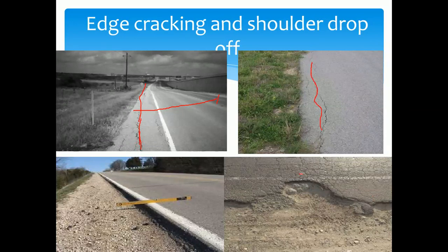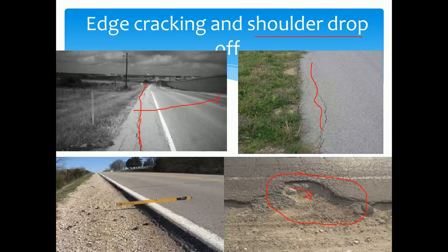And you can observe in this figure that there is a shoulder drop. What is the use of the shoulders? We provide shoulders in a pavement in order to stop vehicles when there are any repair works or in an accidental condition. We cannot stop at the carriageway, so we use the shoulders. In such conditions also, because of the heavy load, there may be dropping of the shoulder.